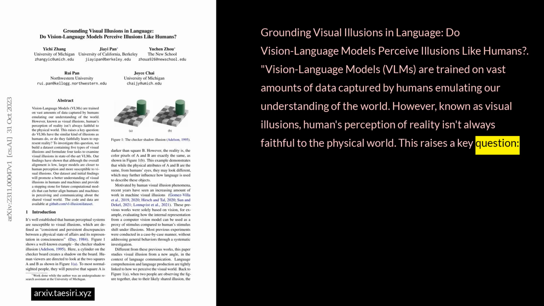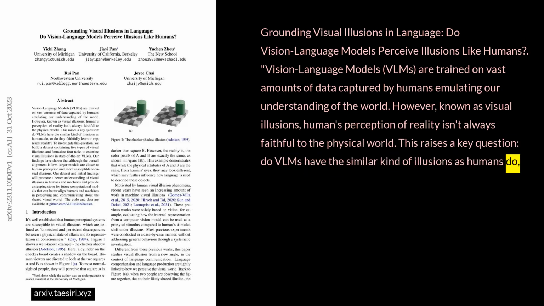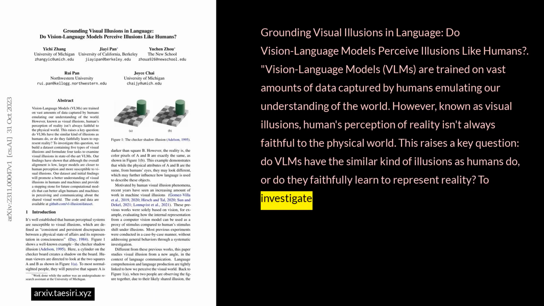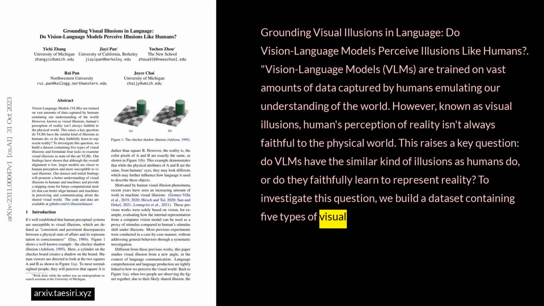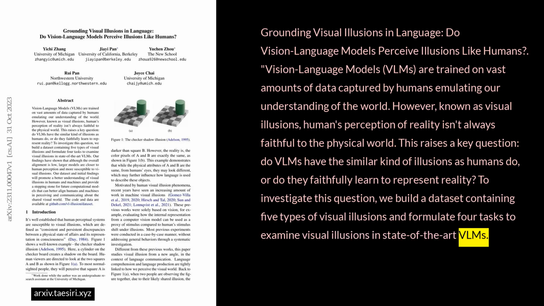This raises a key question. Do VLMs have the similar kind of illusions as humans do, or do they faithfully learn to represent reality? To investigate this question, we build a dataset containing 5 types of visual illusions and formulate 4 tasks to examine visual illusions in state-of-the-art VLMs.